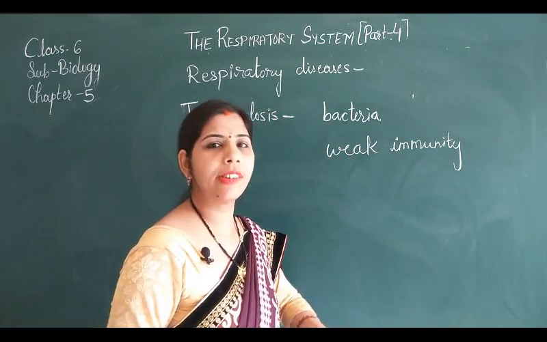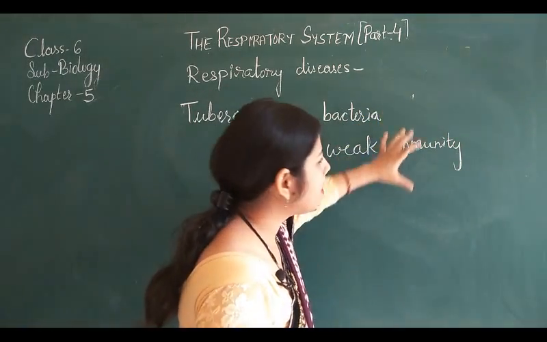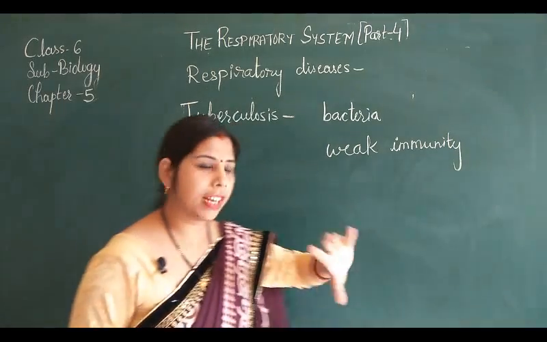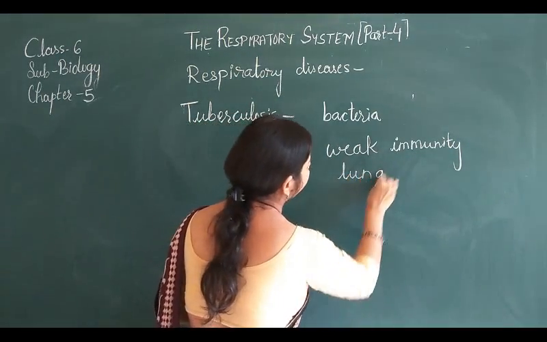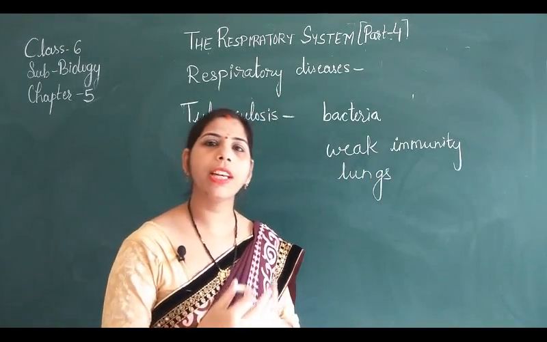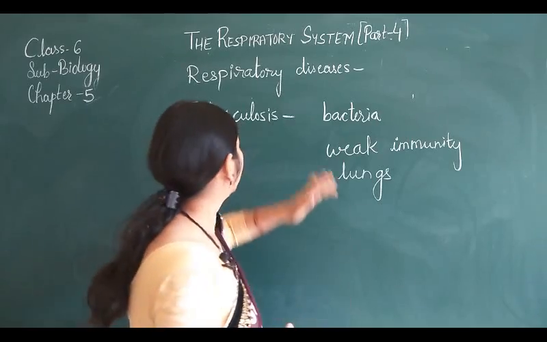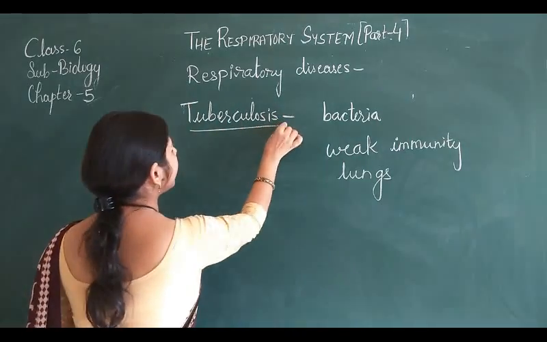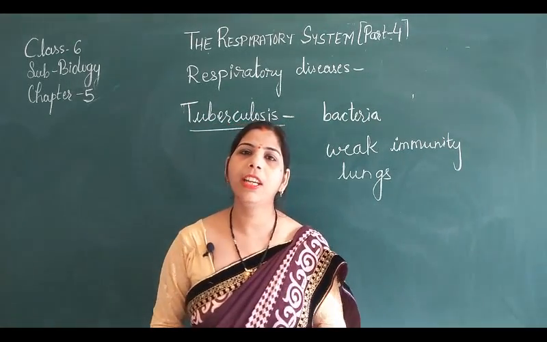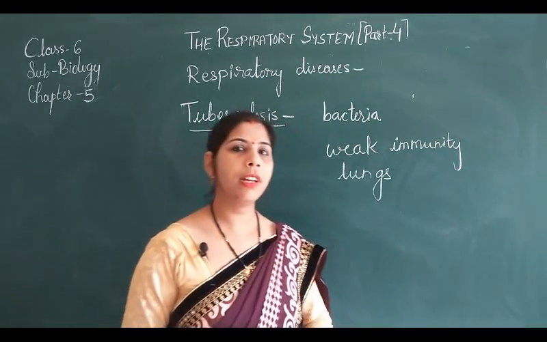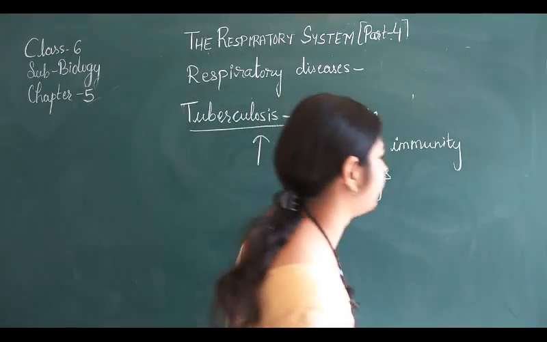especially when deficiency diseases come, when our body lacks something. Okay, now this bacteria especially, it is a very fatal disease and it affects the lungs. Firstly, it affects the lungs, and if we do not take proper medication, then it also affects the different parts of our body. So to recover from tuberculosis, properly planned medicines like antibiotics are prescribed by the doctor, so a person can easily recover from tuberculosis.